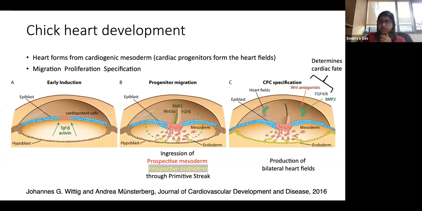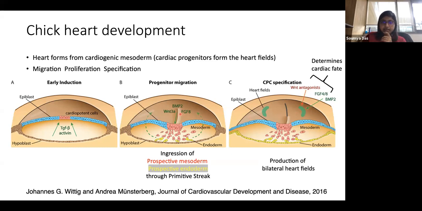So the heart field is nothing but a region of the early embryo where the precursor cells are residing. These precursor cells of the heart fields will eventually undergo specification, proliferation, and differentiation, and they will build the entire heart, which I'm going to show you in the next few slides.